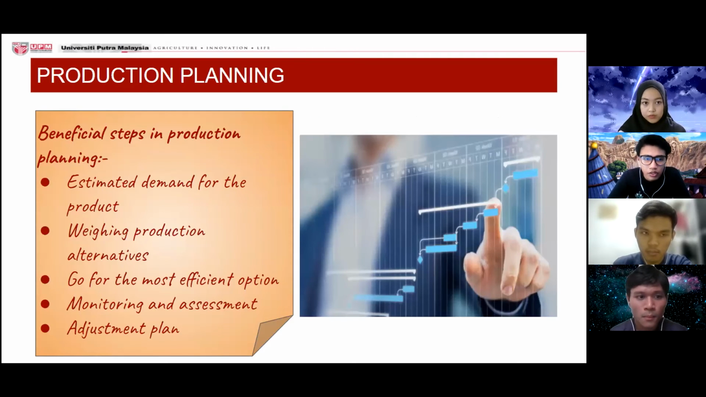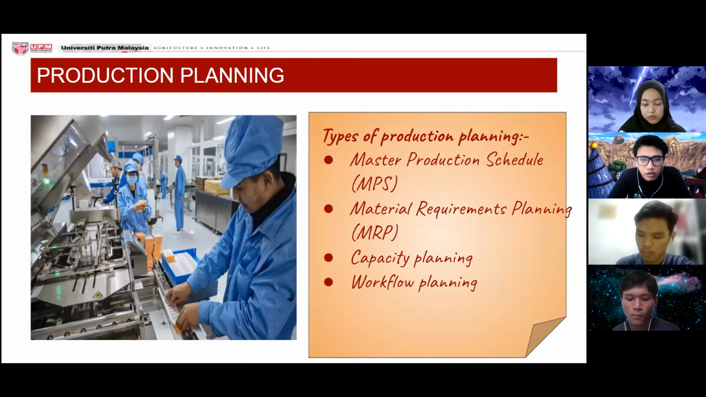Next. For production planning, there are some beneficial steps: the first is to estimate demand for the product, then weighing production alternatives and going for the most efficient option, monitoring and assessment, and also an adjustment plan. Next. There are also types of production planning. There are four of them: master production schedule, materials requirement planning, capacity planning, and workflow planning.